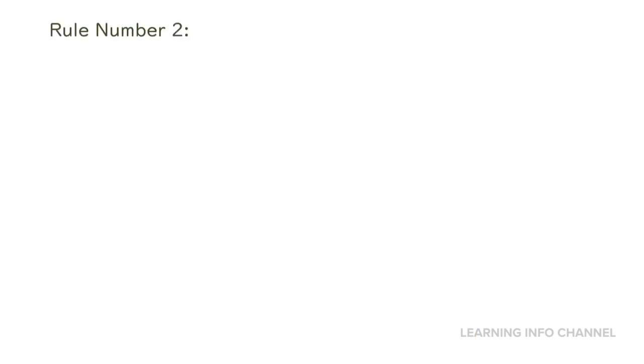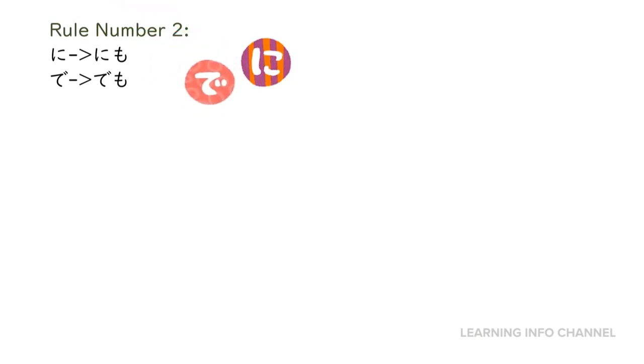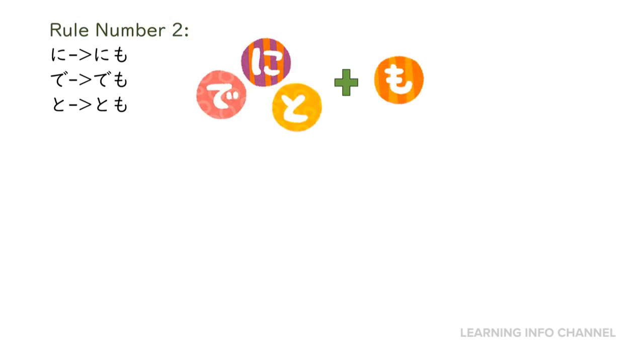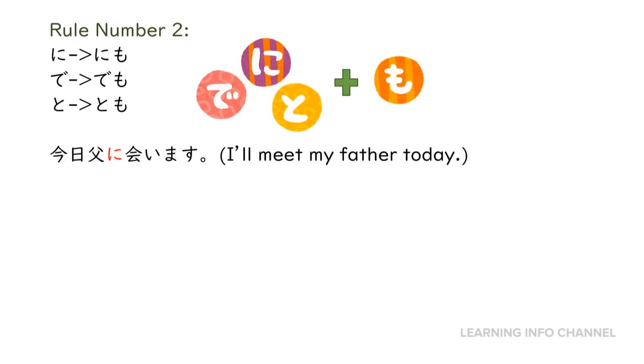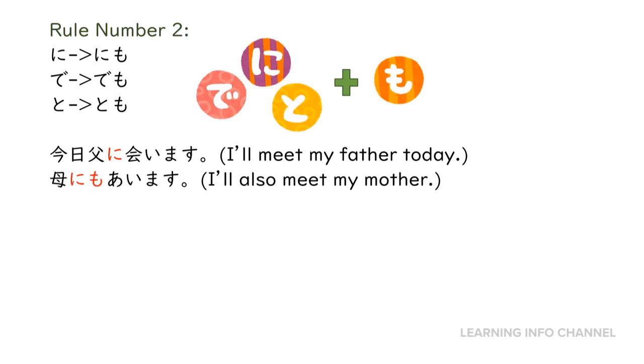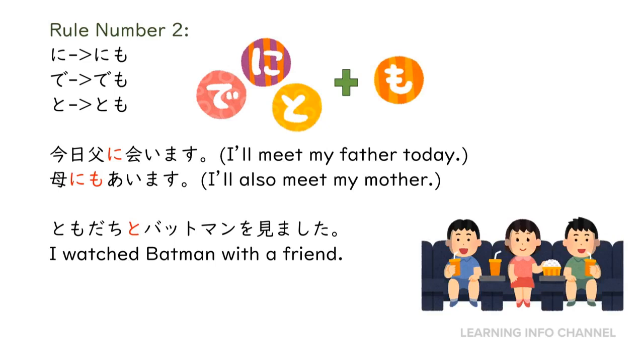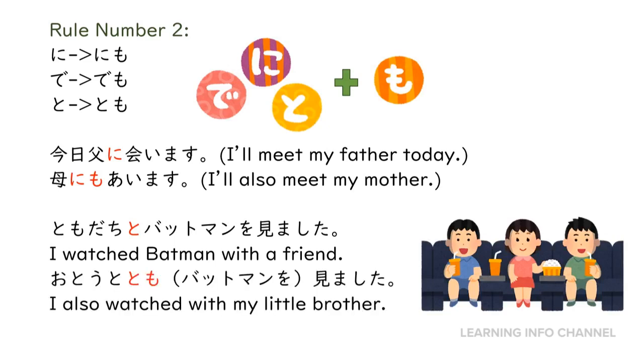For the particles ni, de, and to, you will simply add mo instead of replacing. For example, 今日父に会います. I will meet my father today. 母にも会います. I also meet my mother. 友達とバットマンを見ました. I watched Batman with a friend. 弟とも見ました. I also watched with my little brother.